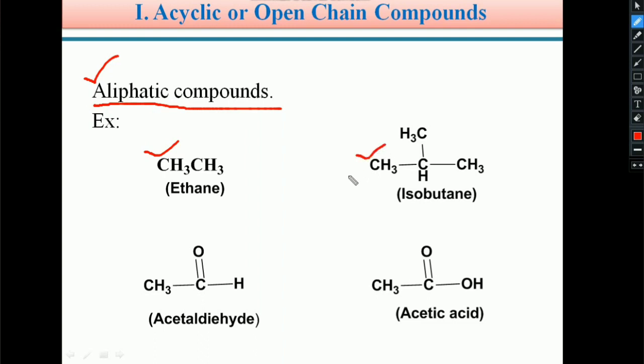So students, these acyclic compounds are also called aliphatic compounds. These compounds may be in straight chain form or branched chain form.